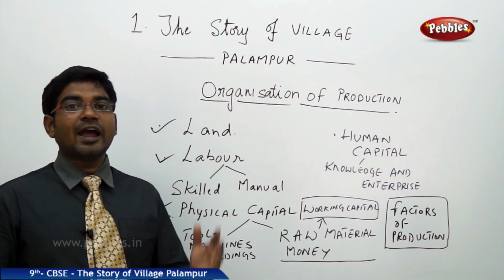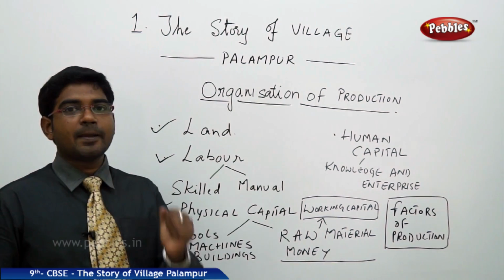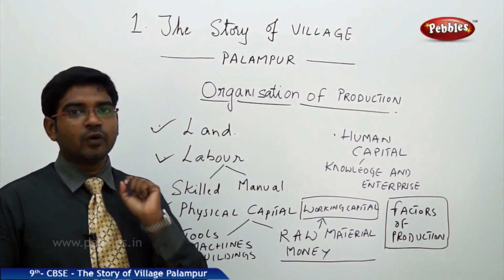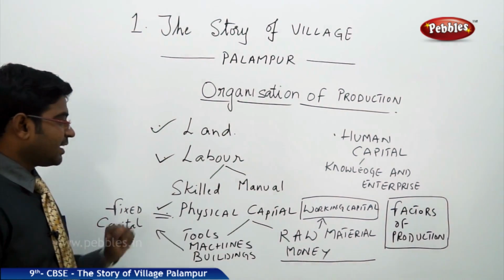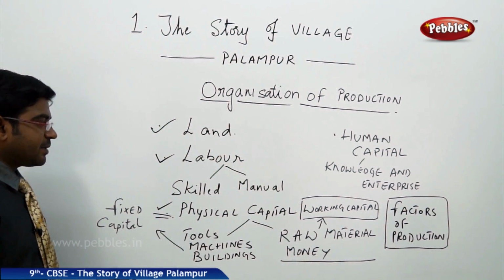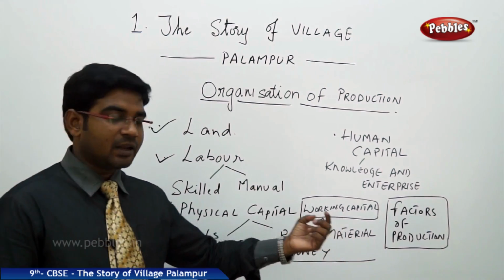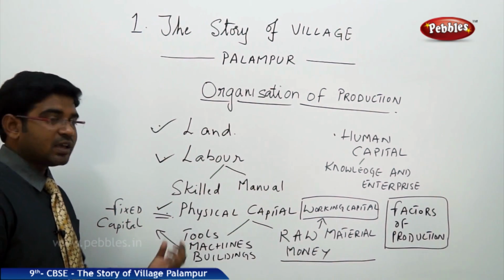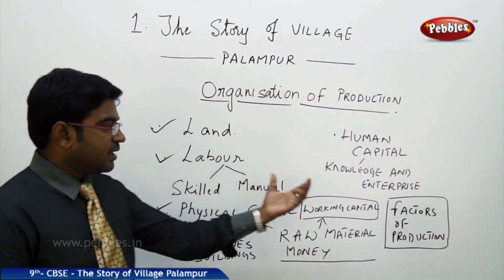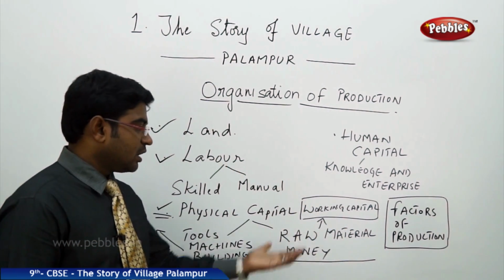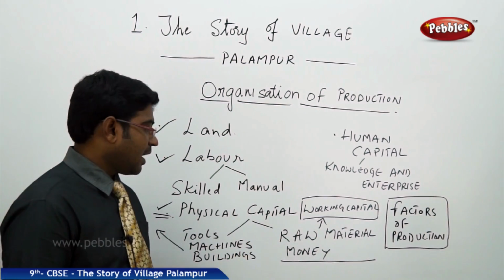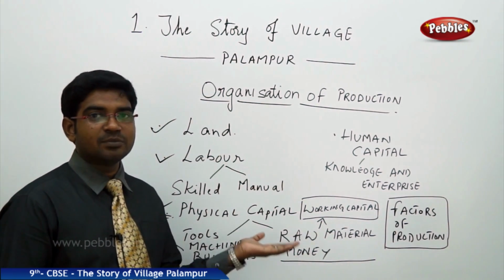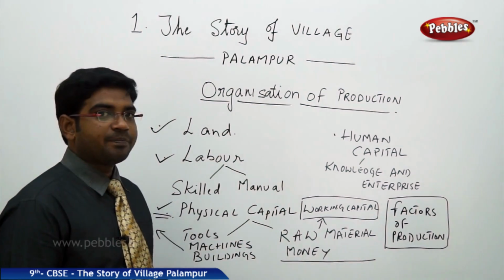It works and asks the people to work, because without money, you cannot expect anybody to work. So in physical capital, we have fixed capital, which includes tools, machines and buildings, and working capital, which includes raw materials and the money you need to spend.